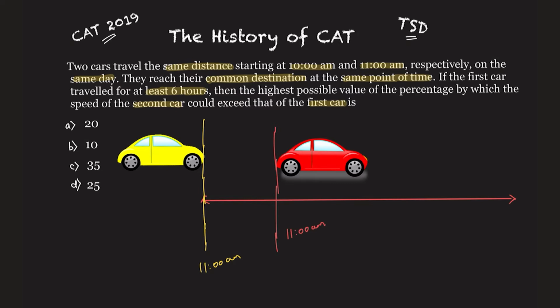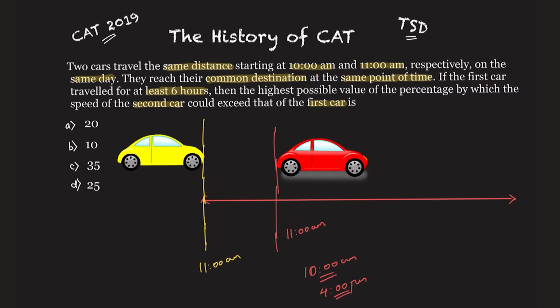So let us start by analyzing this. What is being said to us? If the first car travels at least for 6 hours, it started at 10 am, and if it travels for 6 hours, it will travel till 4 pm, right? For at least 6 hours.